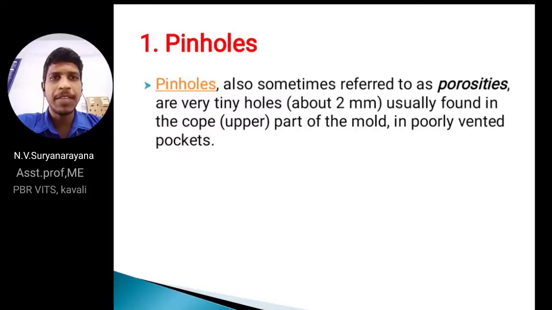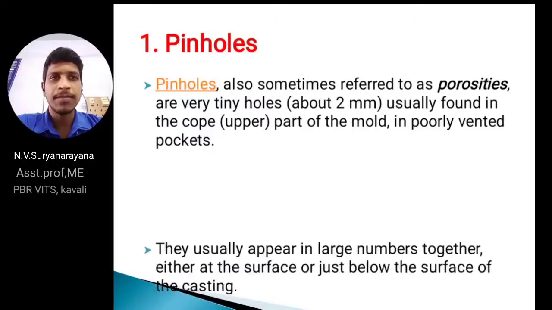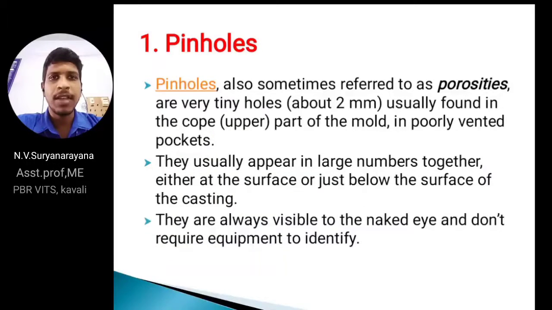Very tiny holes, about 2 mm, usually found on the cope, the upper part of the mold. They appear in very large numbers grouped together, all small holes on the final casting part. These are always visible to the naked eye and don't require any equipment. But compared to pinholes, blowholes are visible only by analysis, that means ultraviolet rays, ultrasonic, X-rays and so on.